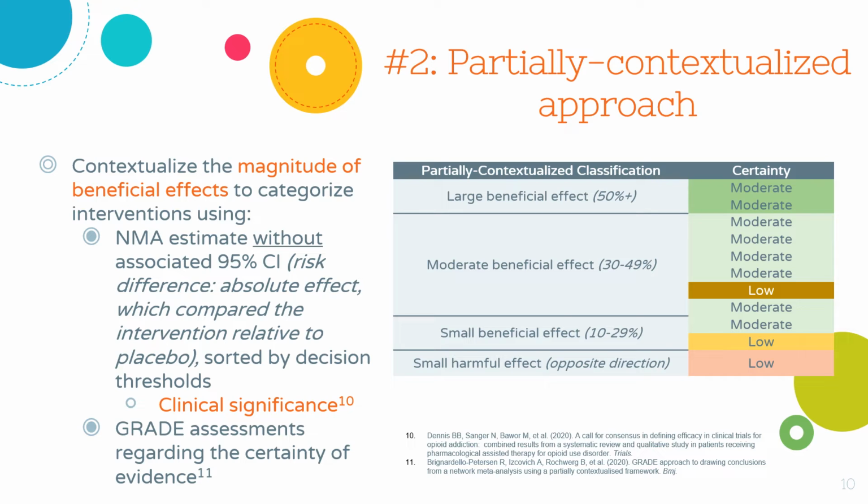As there is no consensus on endpoints, these thresholds were determined in consultation with our clinical collaborators. We used absolute treatment effects and did not take the 95% confidence interval into consideration when classifying interventions. Within these 5 groups, we then identified the interventions according to the certainty of evidence and made our level of certainty explicit for each comparison.